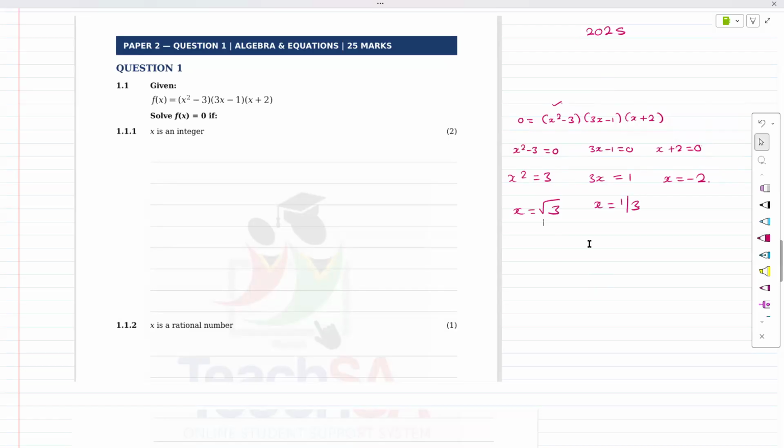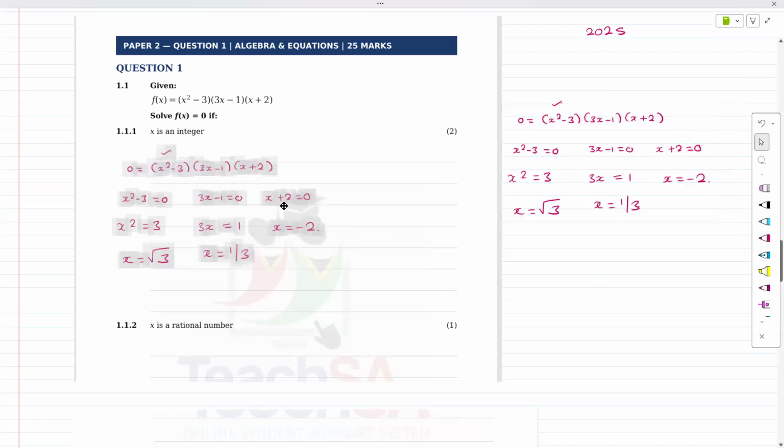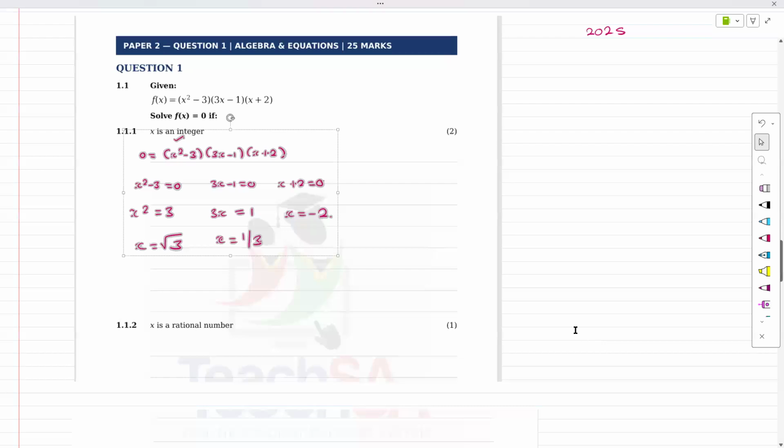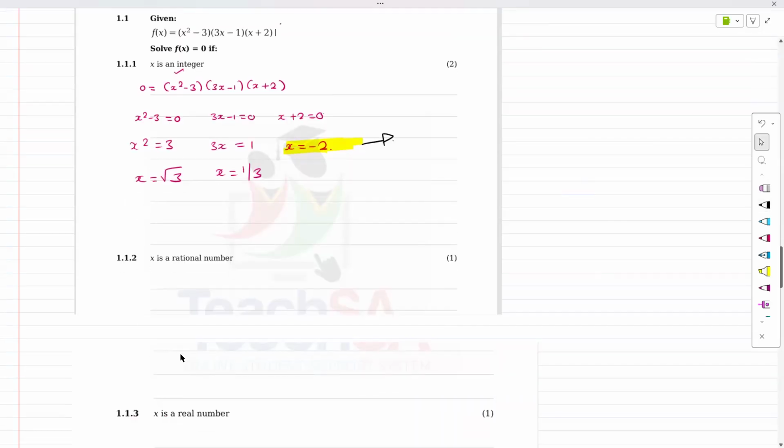Now, guys, if we look at this question, it's quite simple to deal with because they asked us, where is x an integer? The only place we're going to get x as an integer is x equals minus 2. That's a whole number. This is the integer that we get to deal with. You would have got full marks if you just gave the answer because I would have looked at it and said, hey, this is the only integer that we have. But the next one is x is a rational number.